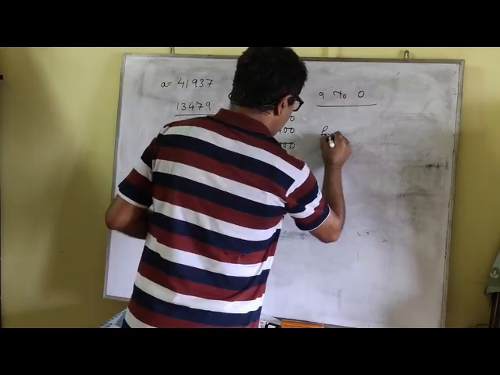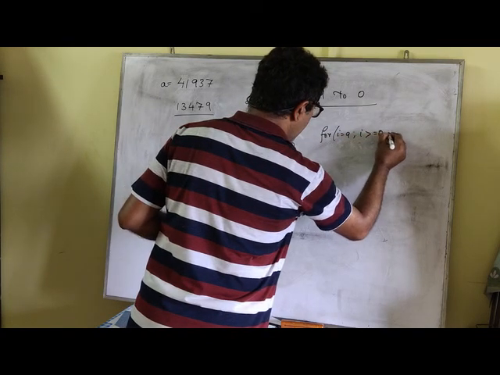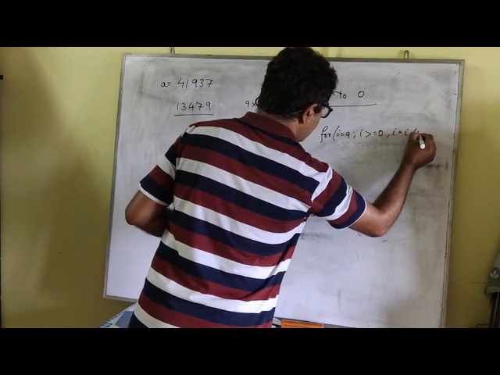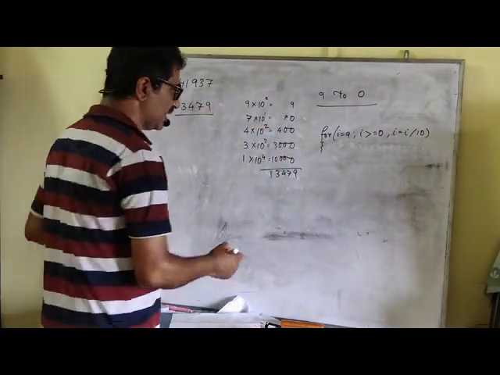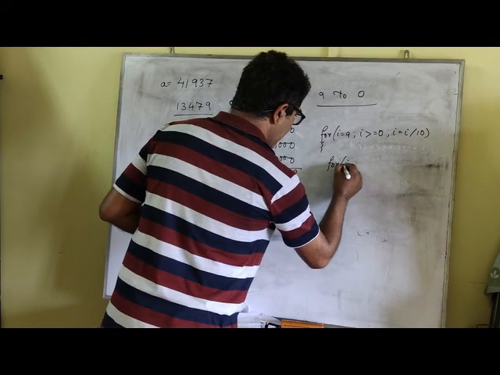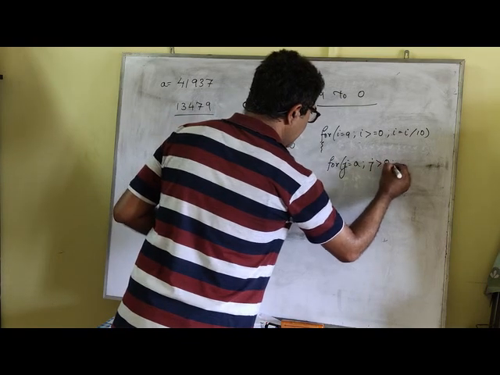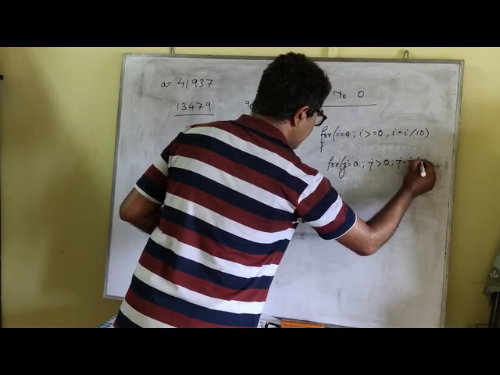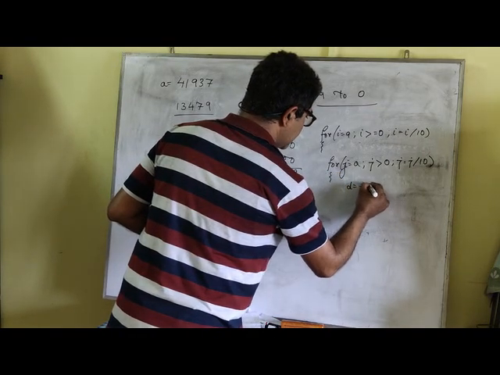So we'll start with the loop: for i equal to 9, i greater than or equal to 0, i equal to i minus 1. Now, we'll start extracting each digit from the number. So how do we do that? For j equal to a, j greater than 0, j equal to j by 10. Next, extracted digit d equal to j modulus 10.